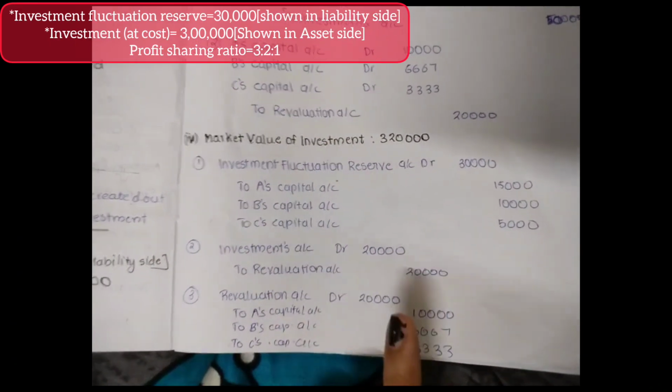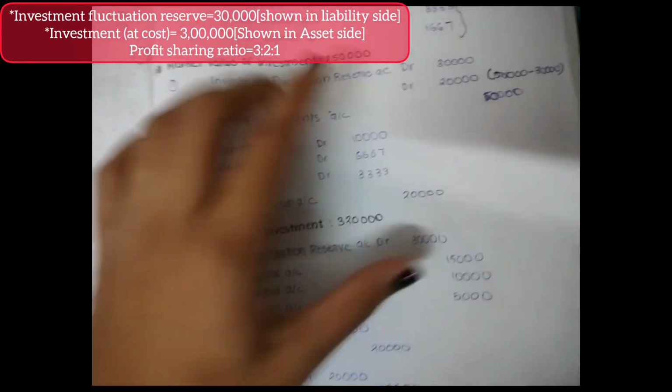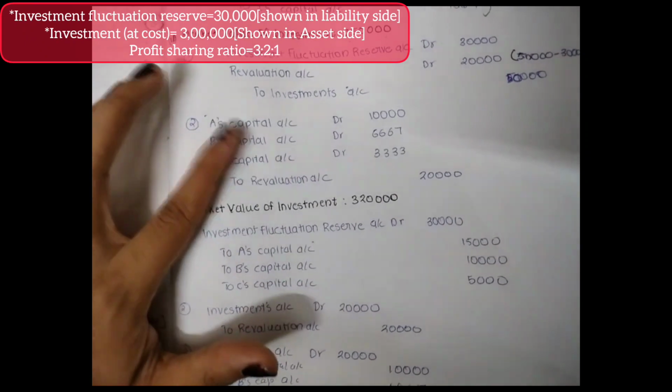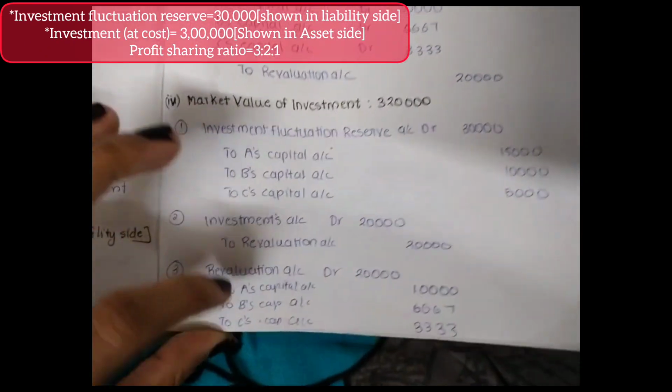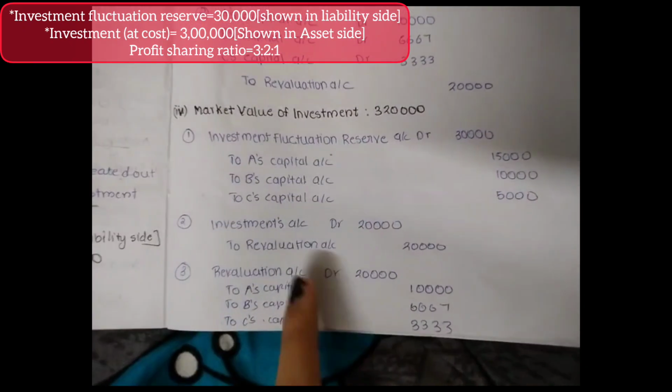So investments account debit to revaluation account. In the case where we had a loss, the loss was borne by the partners, so we passed an extra journal entry. Likewise, here also we have to pass the extra journal entry where this extra profit from revaluation is shared among the partners in the ratio 3 to 2 to 1.